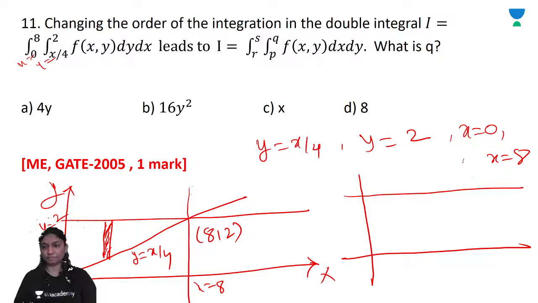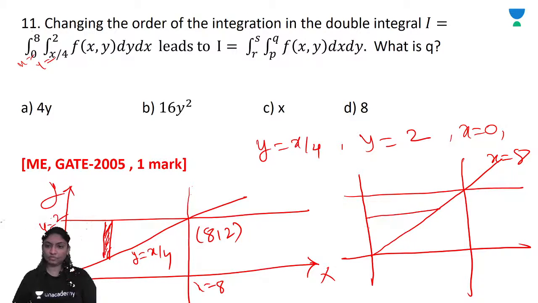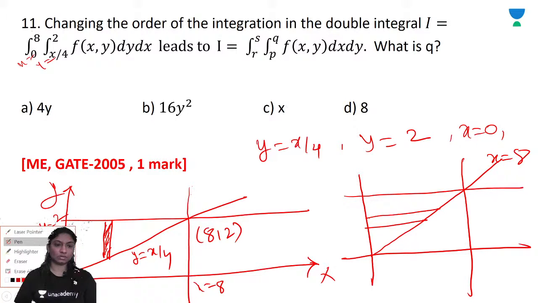Same graph, right? If we draw the strip like this, the strip was parallel to y-axis, now the strip is parallel to x-axis.